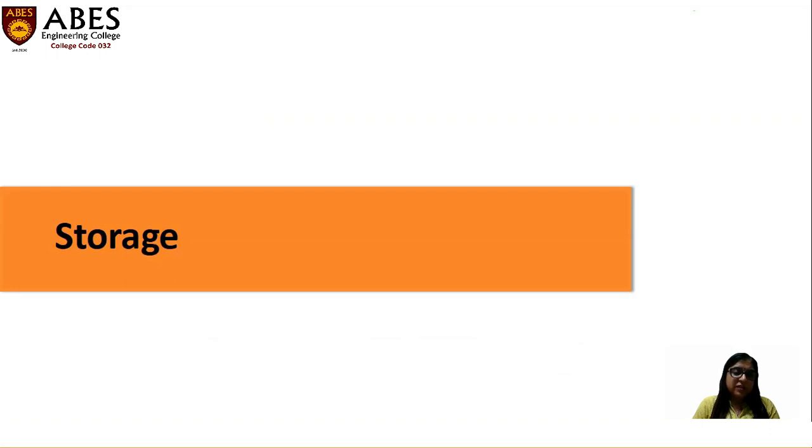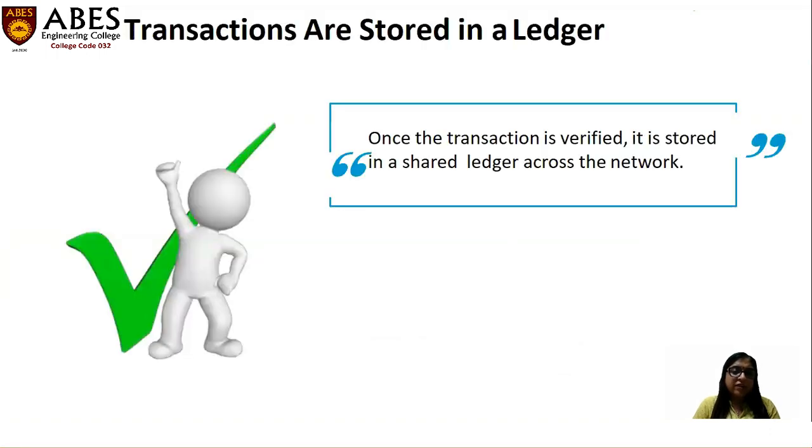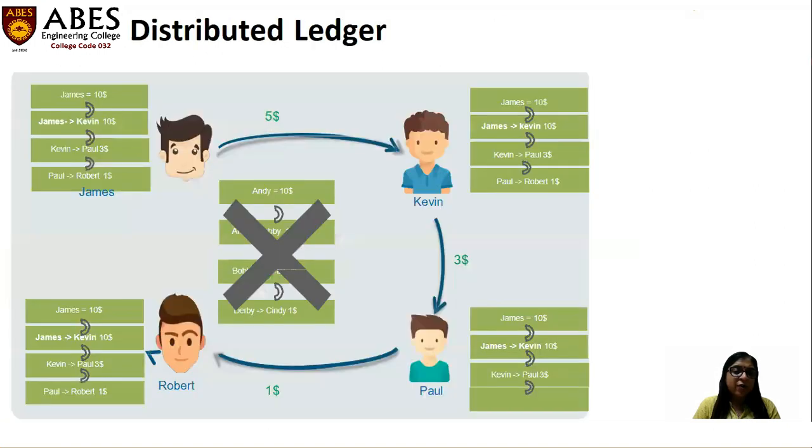Now the concept is storage. Once the transaction is verified, it is stored in a shared ledger across the network. So understand the concept of this, that this is the same ledger. James has this amount of money. James sends Kevin this dollar. Kevin sends some amount to Paul, and Paul sends some amount to Robert.